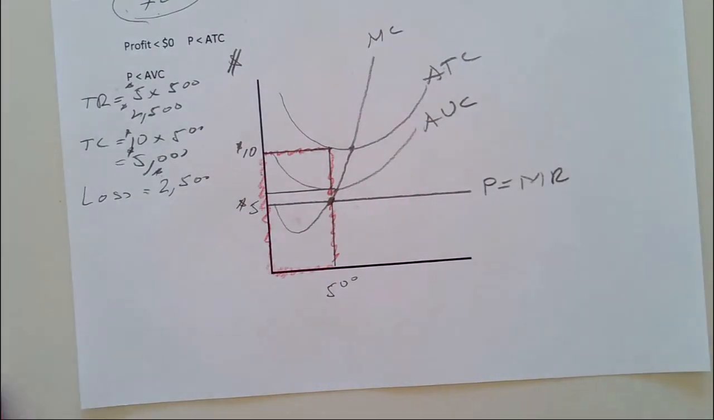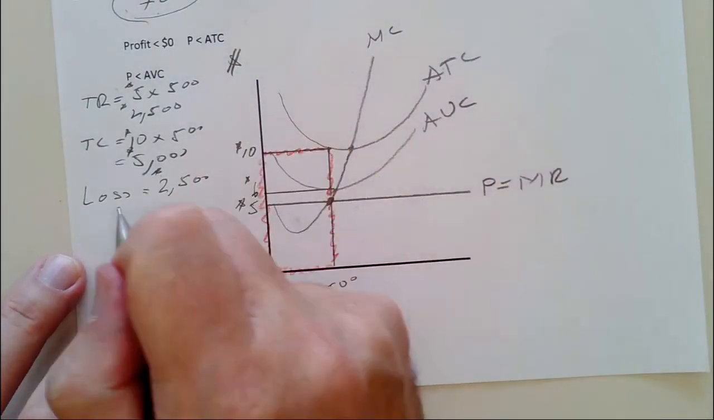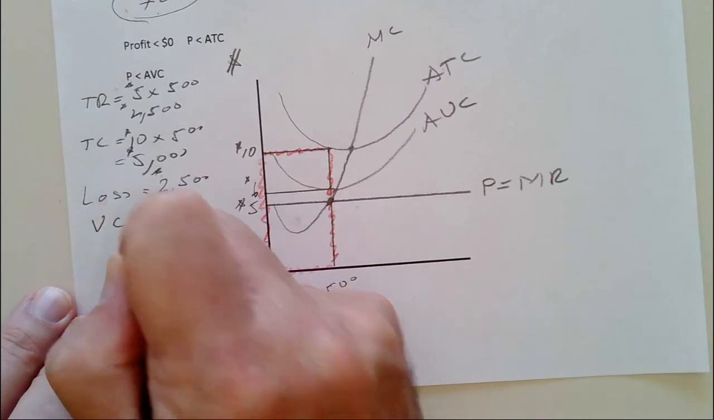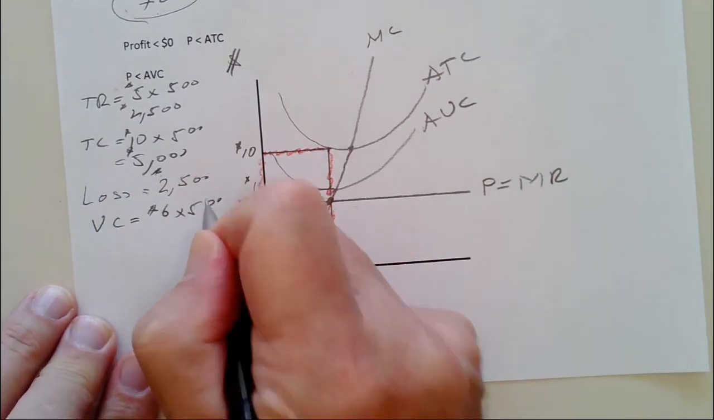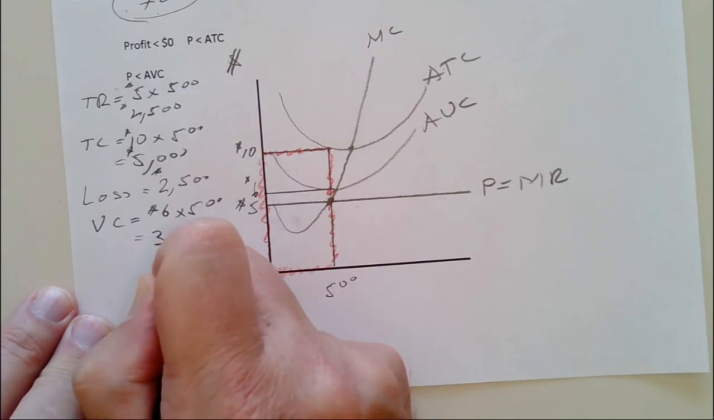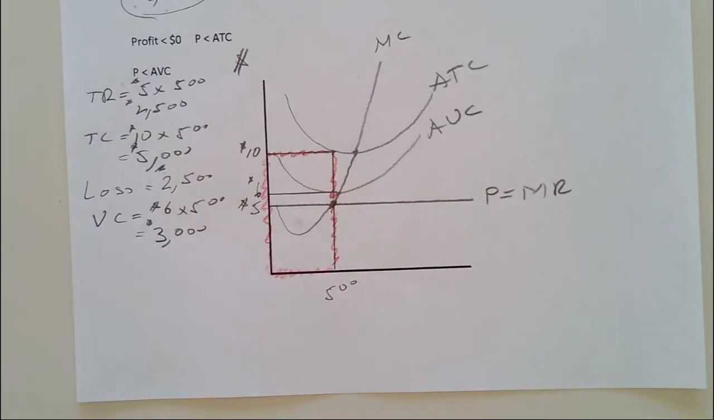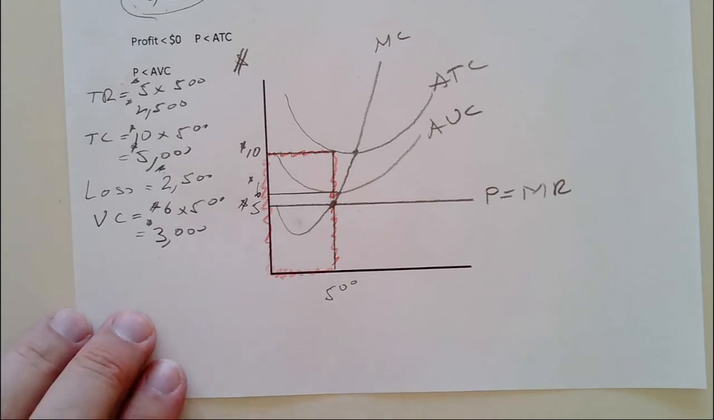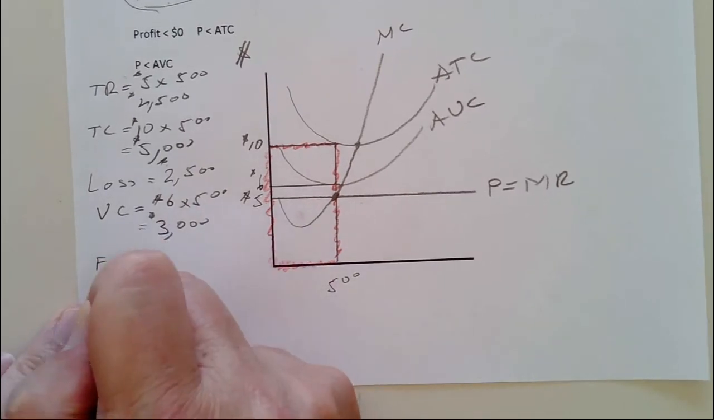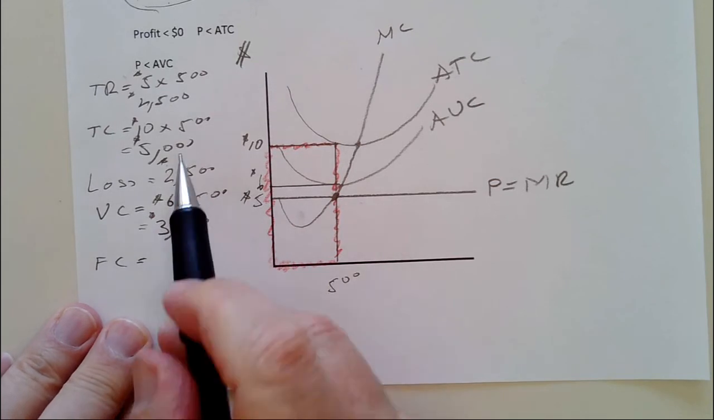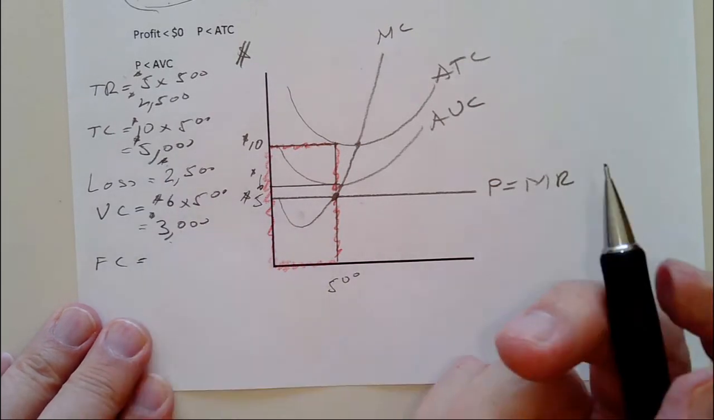Say the average variable cost is $6. So my variable cost would be $6 times 500. That is $3,000. So my revenue is $2,500. I can't even pay my workers $3,000. What's my fixed cost? Well, my total cost is $5,000. $3,000 is variable. What's left? $2,000 is fixed.